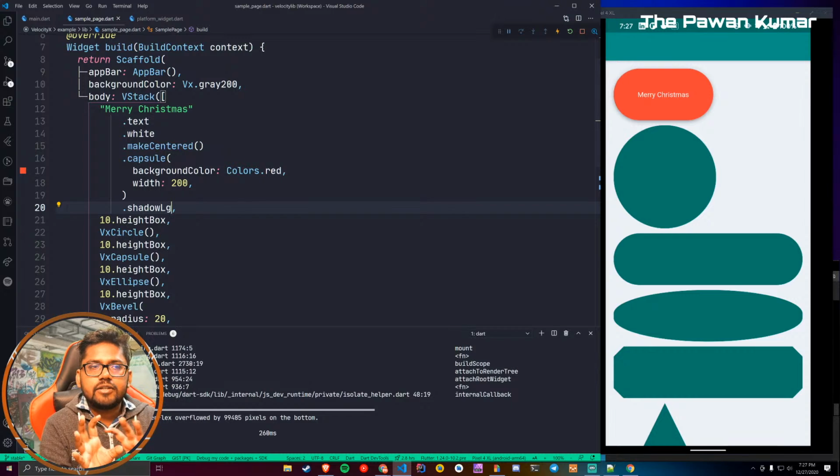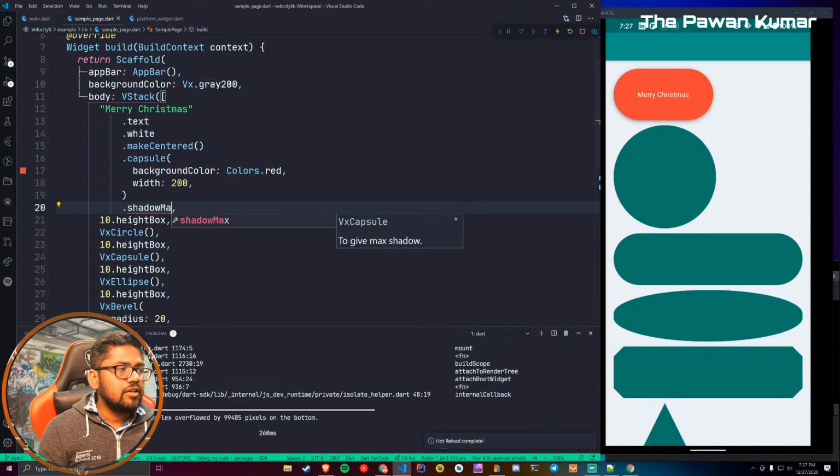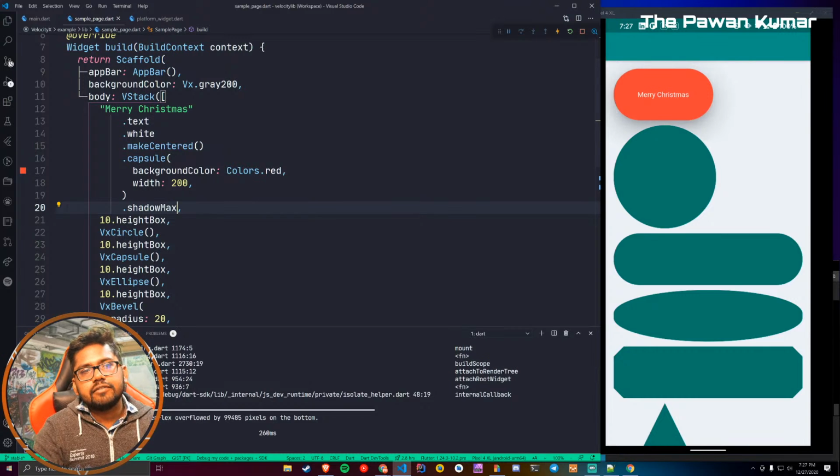And you see the shadow is a little bit lesser than what it was. And the last one is shadow max, which is the highest shadow which it can give. It will give really good shadow and it pops up your design, which makes it look like it is floating.